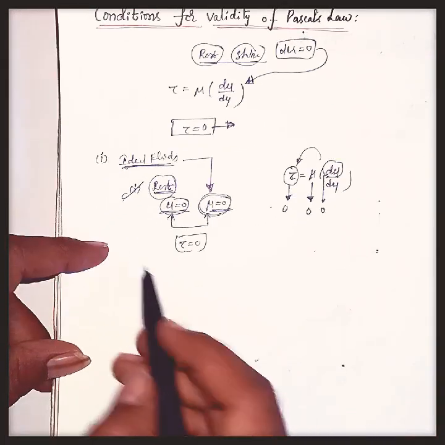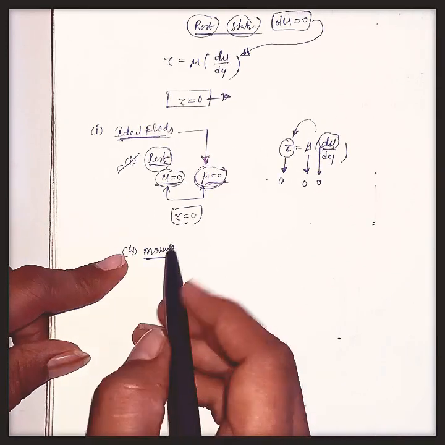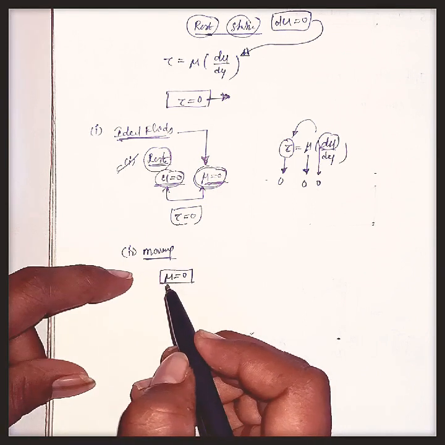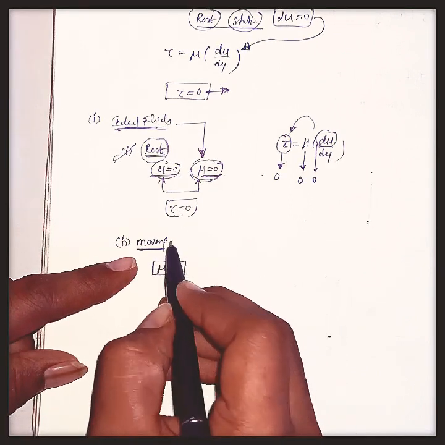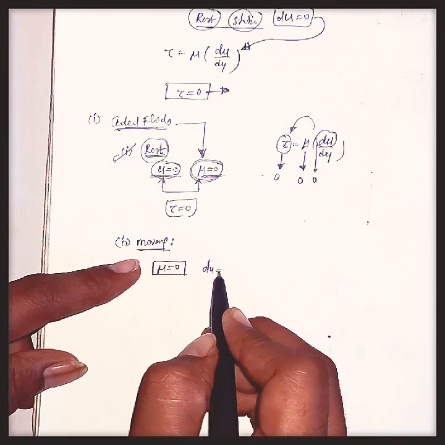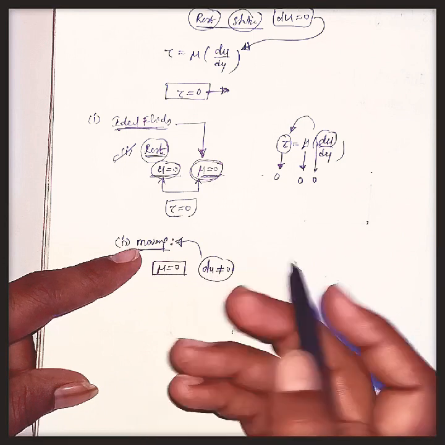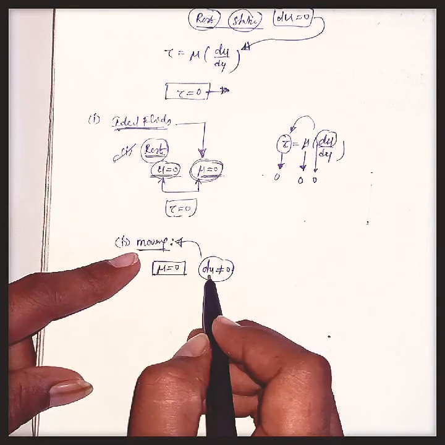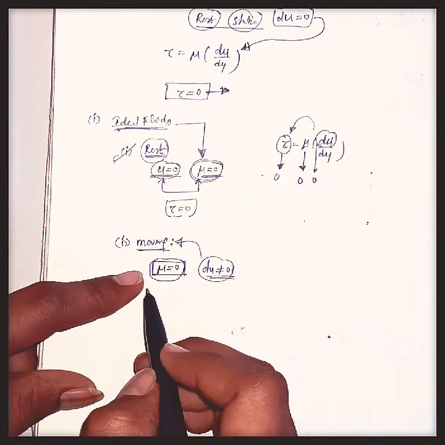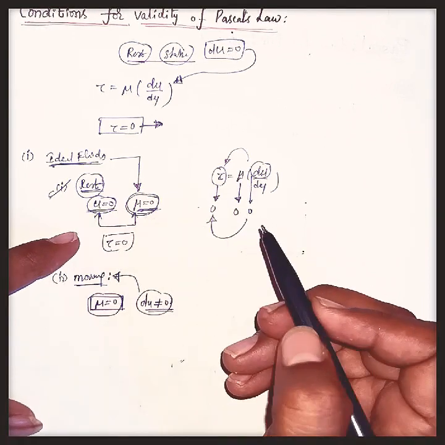Now consider ideal fluids in motion. For ideal fluids, the viscosity equals 0 because these are inviscid fluids. Because the fluids are in motion, the change in velocity will not equal 0, since the velocity may vary. But as I told you before, if any one of these two values becomes 0, the shear stress will become 0.